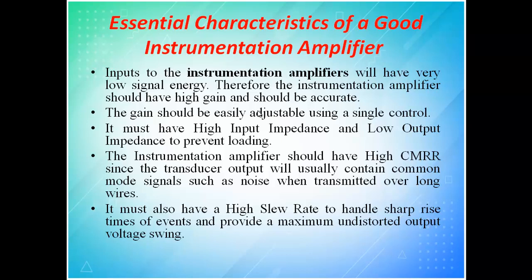The instrument amplifier should have a high CMRR, since the transducer output will usually contain some common mode signal such as noise when transmitted over long wires. If I amplify, I should only amplify the signal, and side by side I should not amplify the noise. If you amplify the noise, CMRR will come down. It must also have a high slew rate.